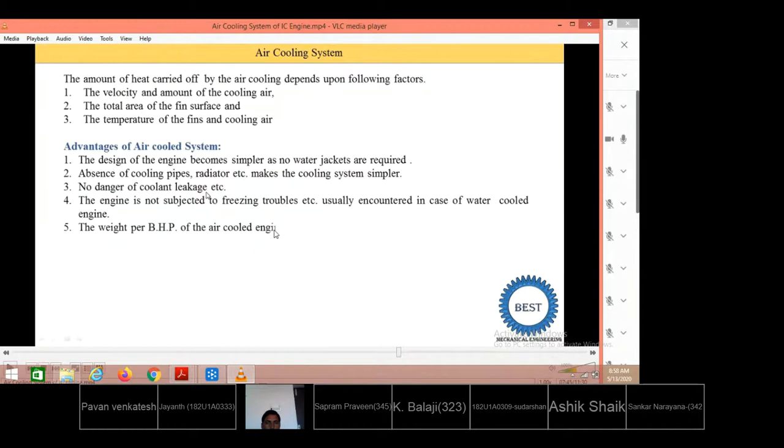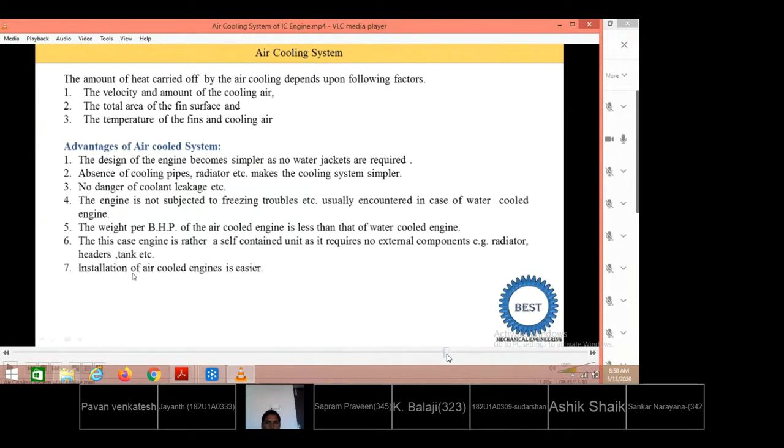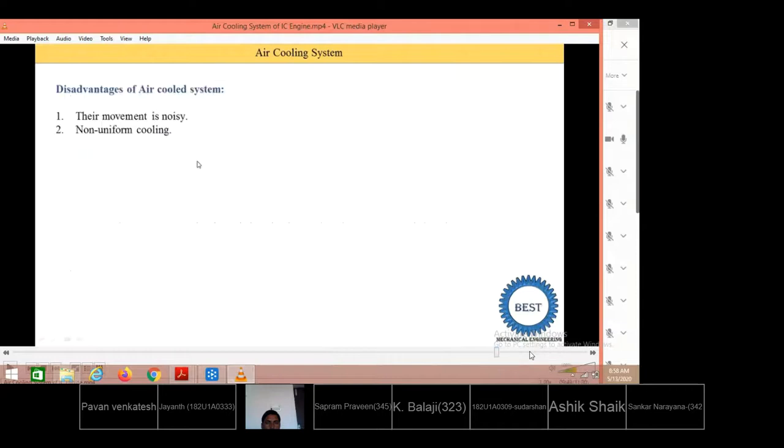Only when you are using water as the cooling medium, under cold environment conditions, is there a chance of the water freezing. Otherwise, there is no need to worry about freezing problems when we go for air cooling systems. And the weight of the engine for developing one unit of brake power is smaller when compared to water cooled engines. Installation is also easy. All these are the advantages.